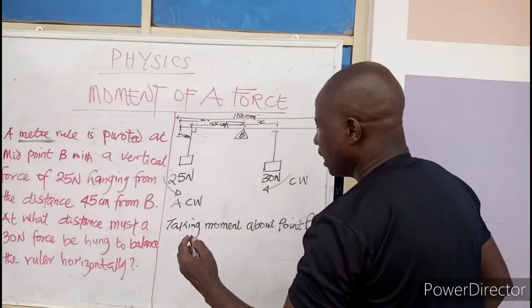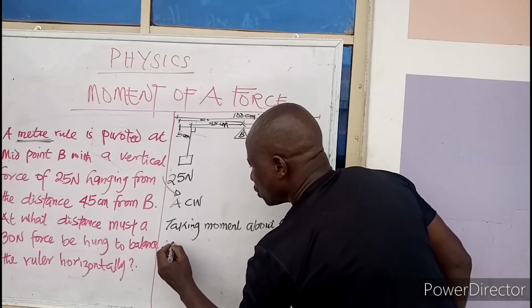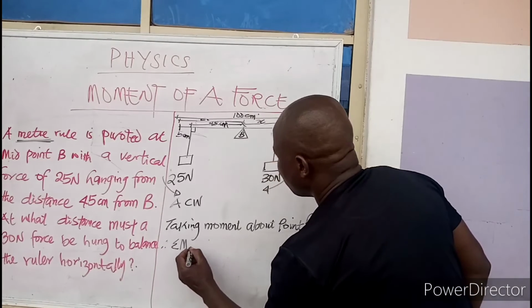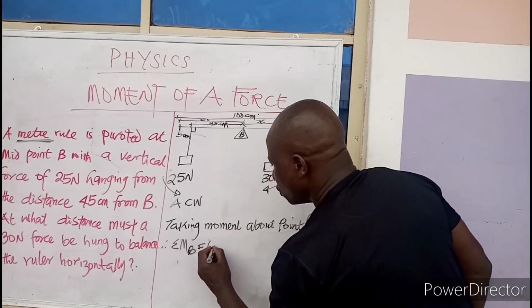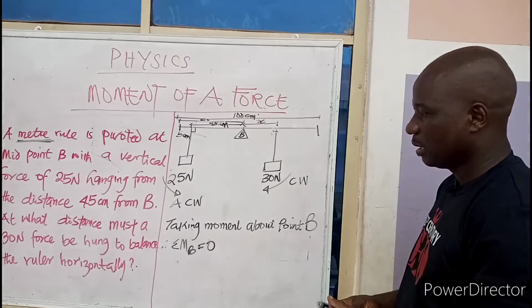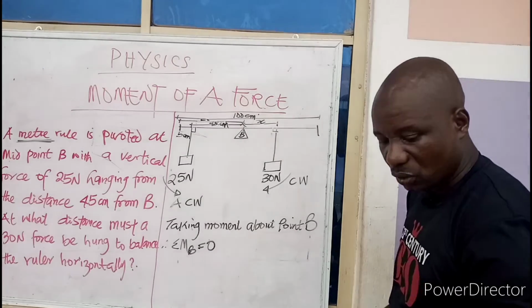Therefore, summation of moment about point B must be equal to 0.